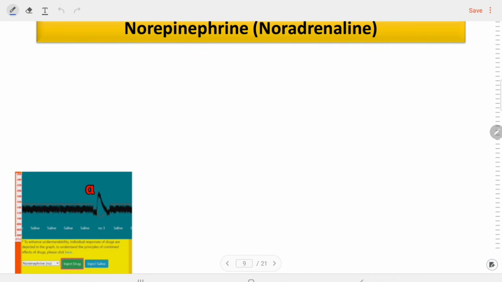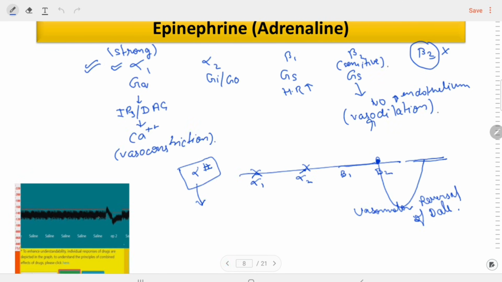Let's discuss the next drug, noradrenaline. Here in the graph we can also see the biphasic response of the adrenaline. Remember one thing: if the BP is decreased due to the peripheral vascular resistance, there will be a reflex response generated from the vagus nerve and the heart rate will be opposite.